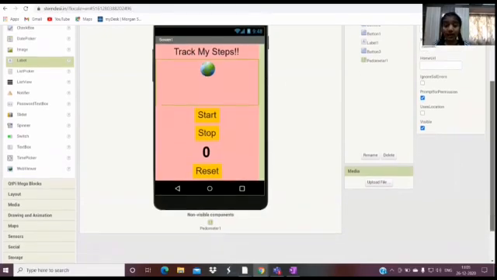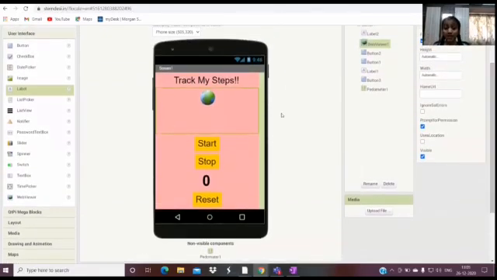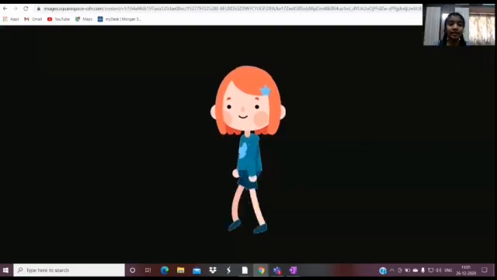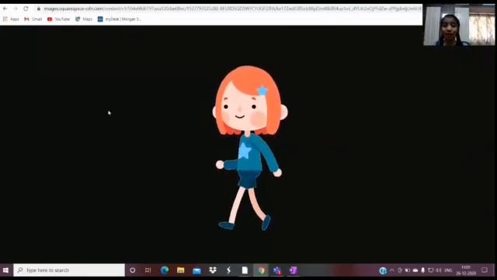So now I've placed all the components right here. Let's quickly go to the programming part. But before we go, let's quickly choose an image for walking. I've already chosen an image, which is this. So this is a walking girl.